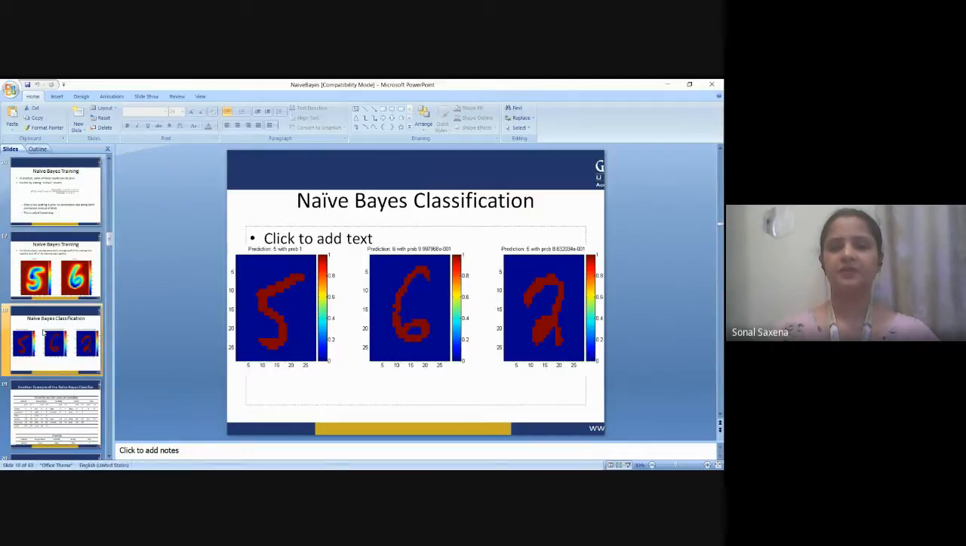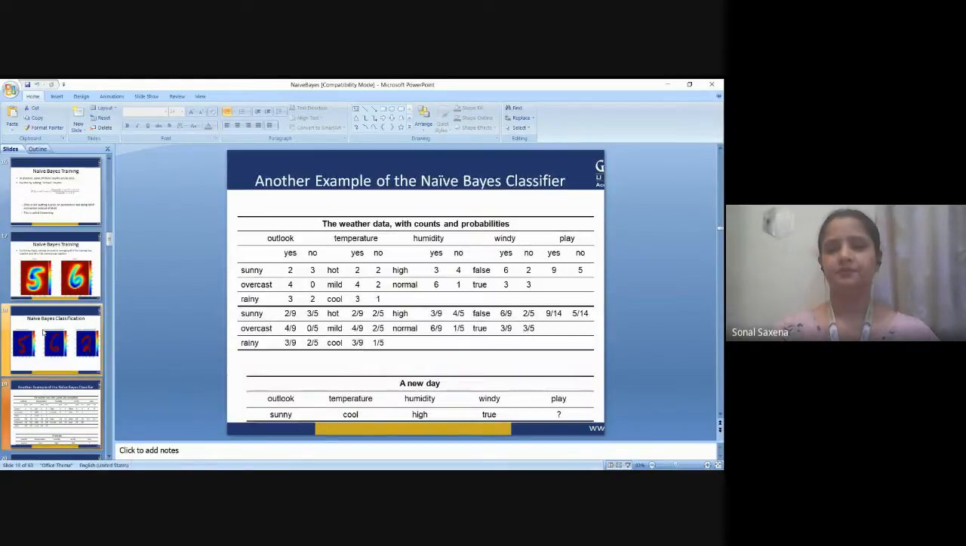Here you can see the classification, the prediction that we are doing. In the first problem, it was the fifth prediction that we are doing, then the prediction of six, and then the prediction of two. This is the prediction of weather forecasting. These are some of the attributes that you are seeing here: outlook, temperature, humidity, windy, and play. This play is the outcome that we need to decide, whether we should play on the basis of the attributes that we have, windy, humidity, and all.